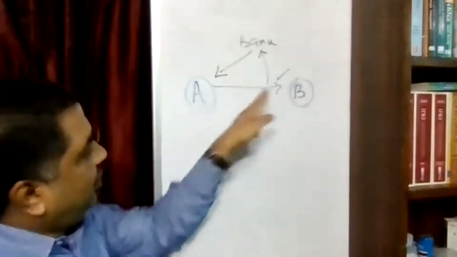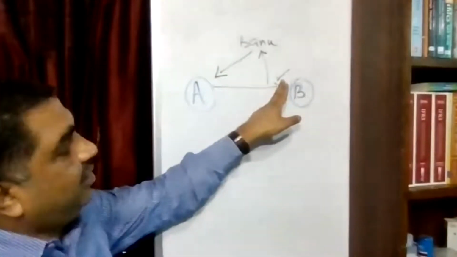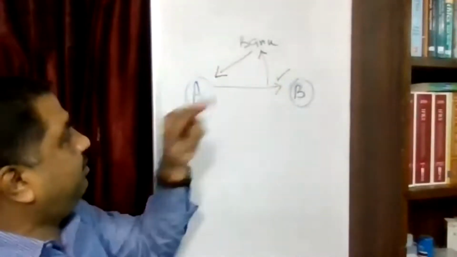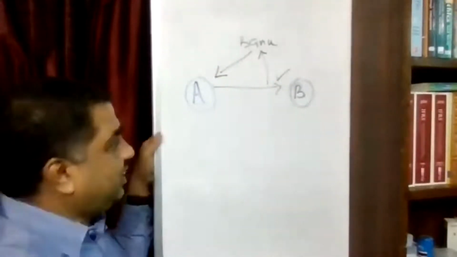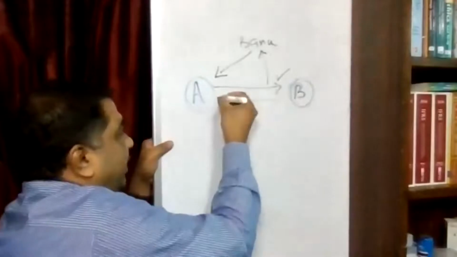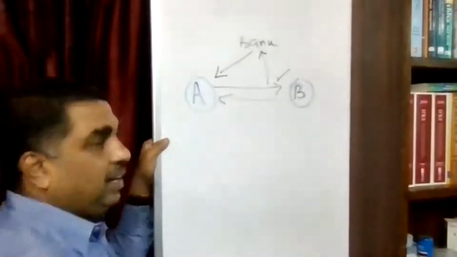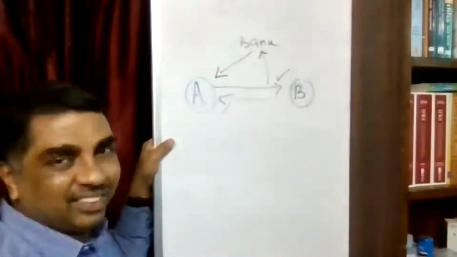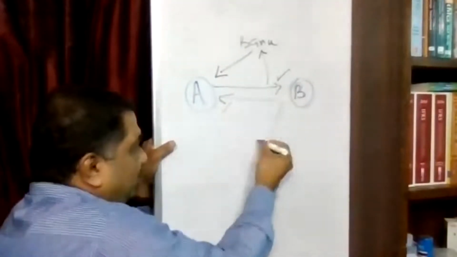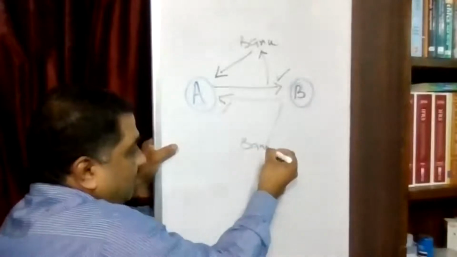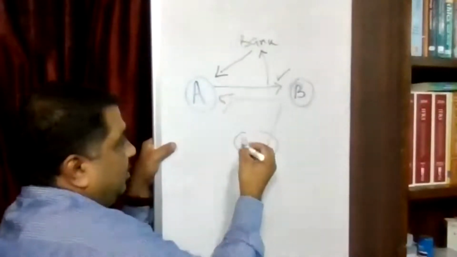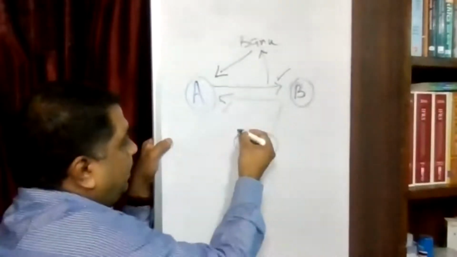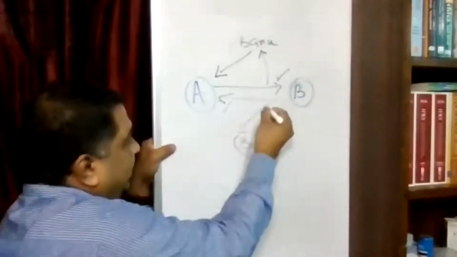Okay, A has drawn a bill on B. B accepted. Then A discounted the bill with the bank. At the same time, B can also draw a bill on A. Now A accepts. Then B can give that bill to his bank. Okay, and bank will give money to B.